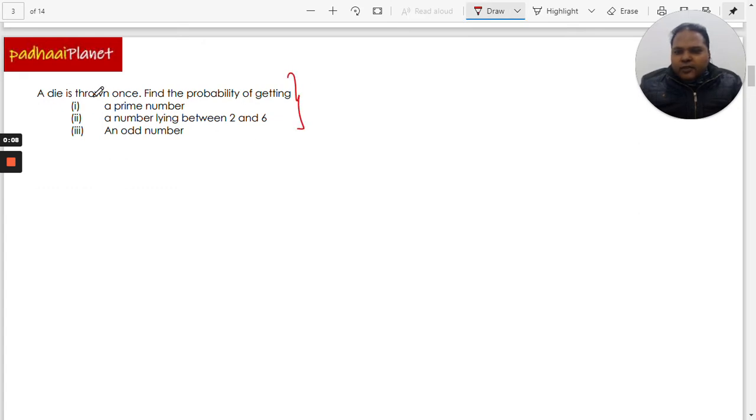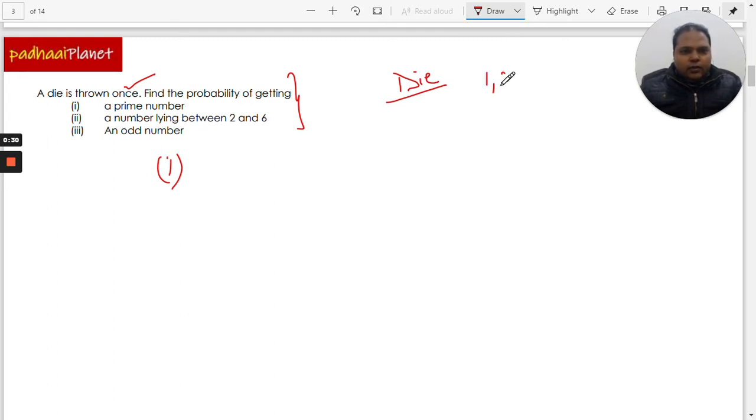The question says that there is a die which is thrown once, and we need the probability of getting one of three outcomes. The first one is a prime number, so we are first going to talk about the prime number. This die has numbers from 1 to 6, because all dice have numbers from 1 to 6.